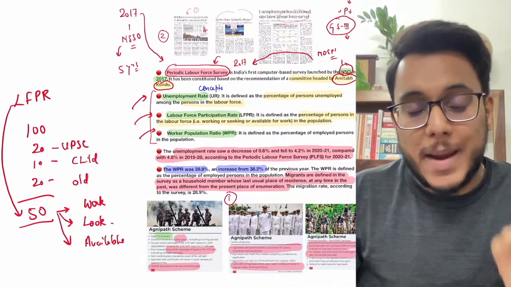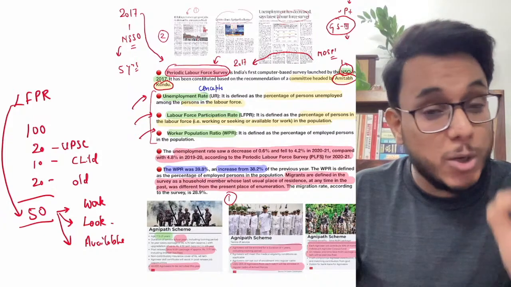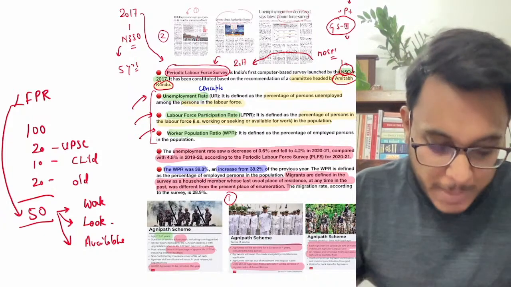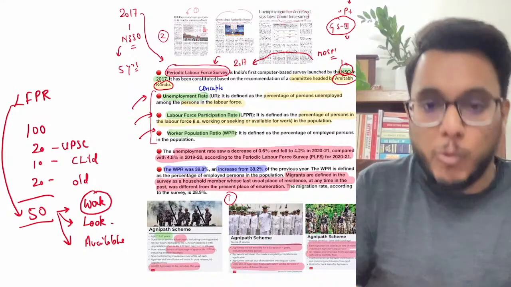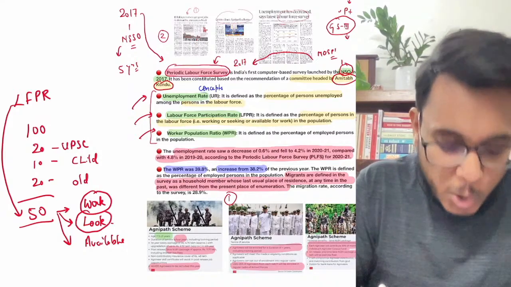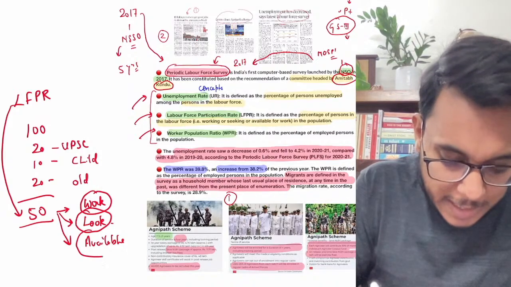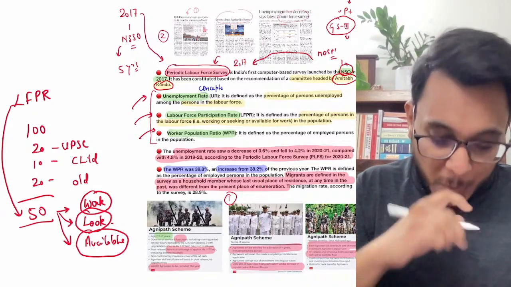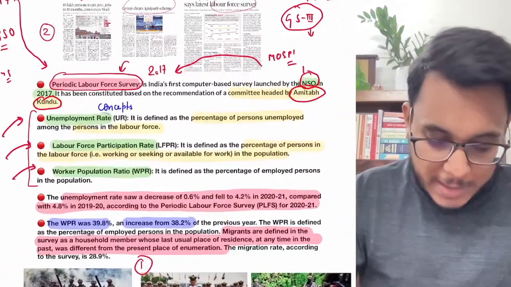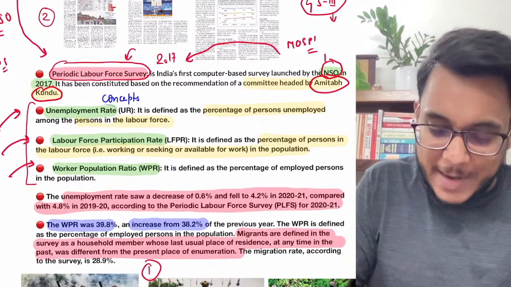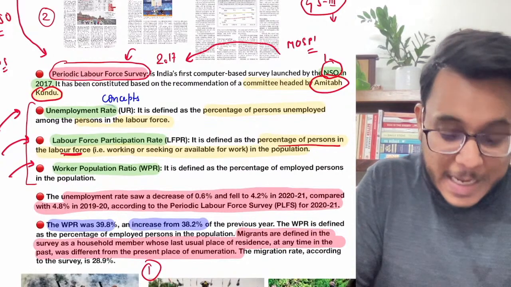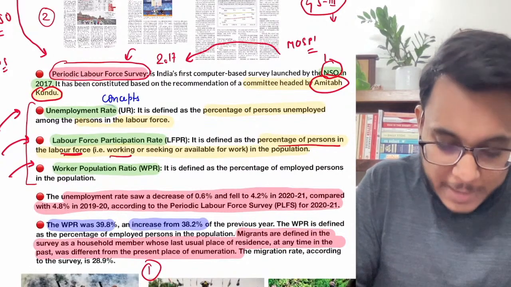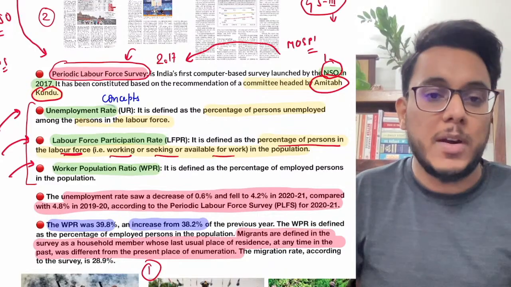Keep in mind what the labor force participation rate of a country includes: people who are either working, or looking for work, or available for work. So labor force participation rate is defined as the percentage of persons in the labor force. What is the labor force? Working, seeking, or available for work.